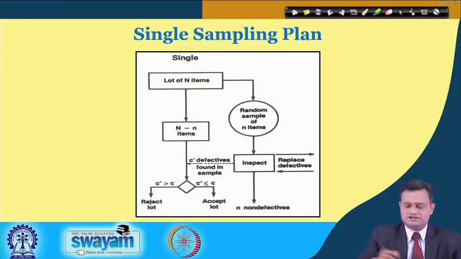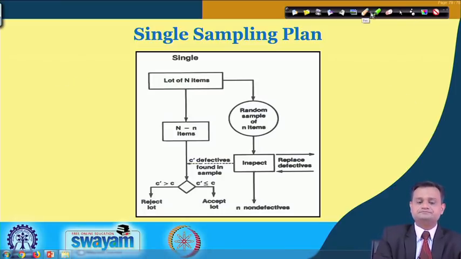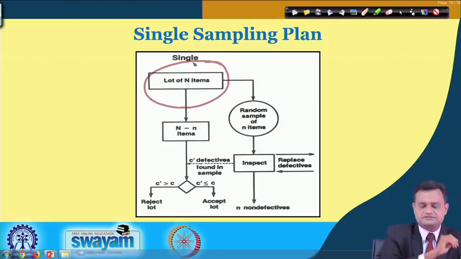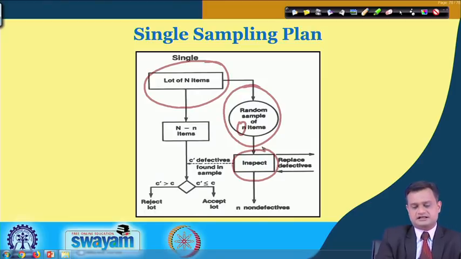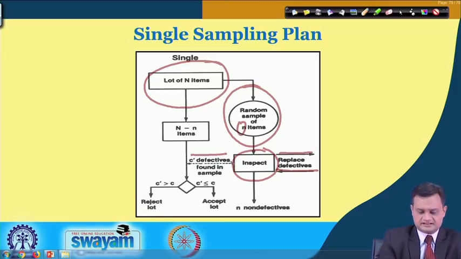So the overall picture goes like this. In single sampling, I have a lot of N items and then I take a random sample of n items, that is the small n. Now I inspect it. After inspection, I will find that there are c dash defectives found in the sample. I can also replace the defectives as a part of my rectification process, but here just try to focus on this, that c dash is the defectives found in the sample.